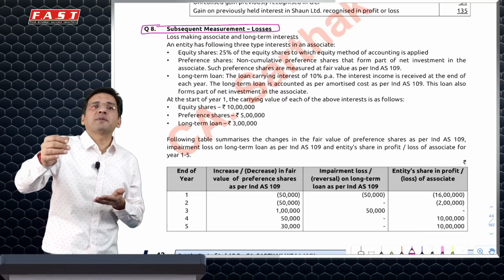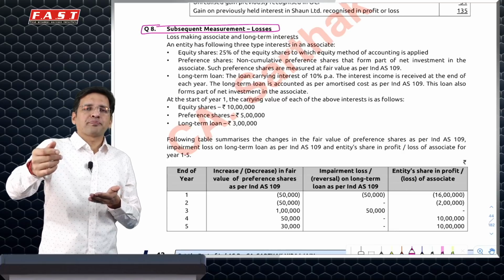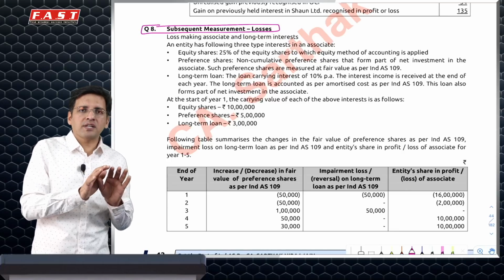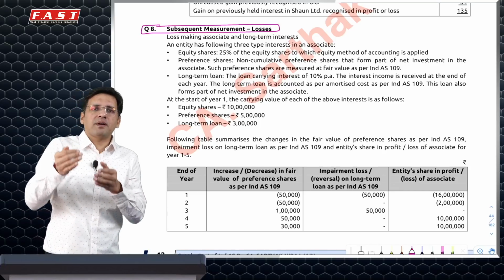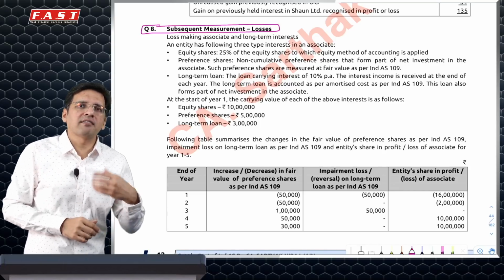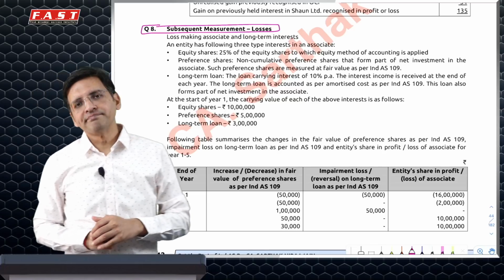But next year, if it makes a gain of 15 rupees, I would say last year 10 rupees loss I ignored, so current year there is 10 rupees profit. I would ignore the additional 5 rupees, my share 20%, 1 rupee. I will recognize my investment now at 1 rupee.